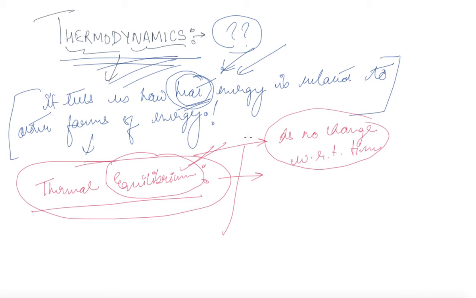So in mechanics, we know that when there is no net external force, this is mechanical equilibrium. But for thermodynamics, this is how we define it: the characteristic that the system does not change with respect to time.